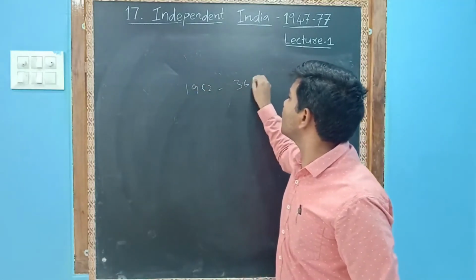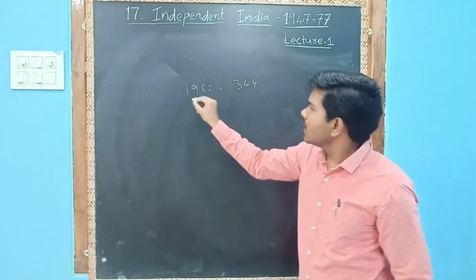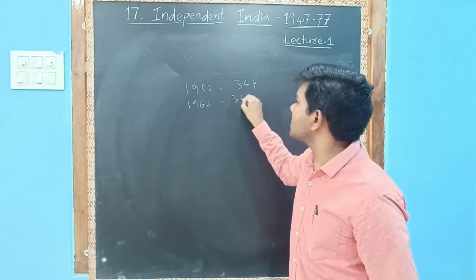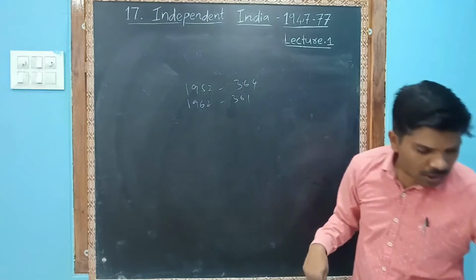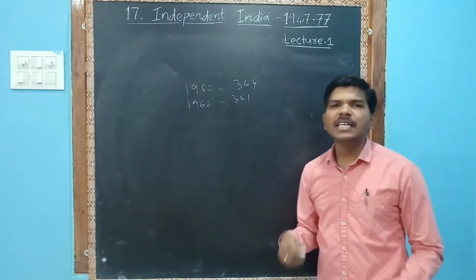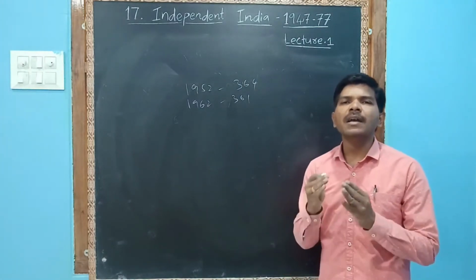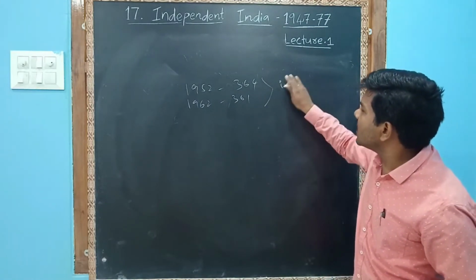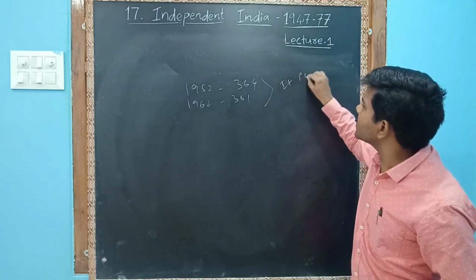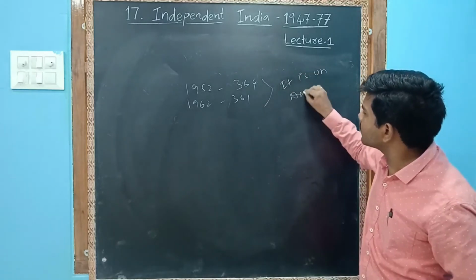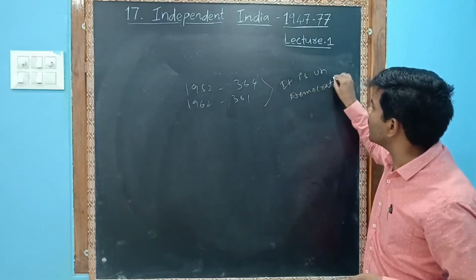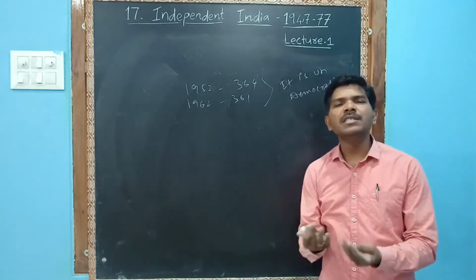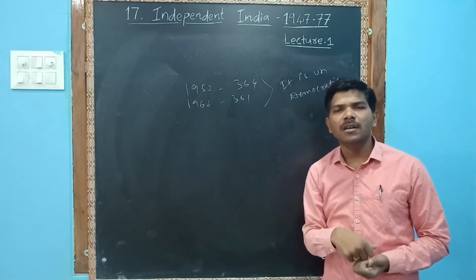In 1952, the Congress party won 364 seats. In 1962, the Congress party won 361 seats. So can we say that it is an undemocratic situation? We cannot say that it is undemocratic. Or it is undemocratic. Sir, why can you say that it is undemocratic? You are saying wrong, sir.